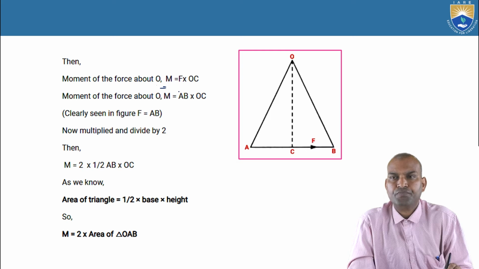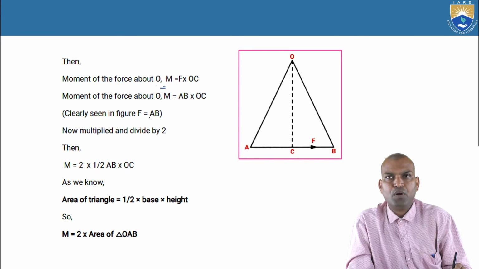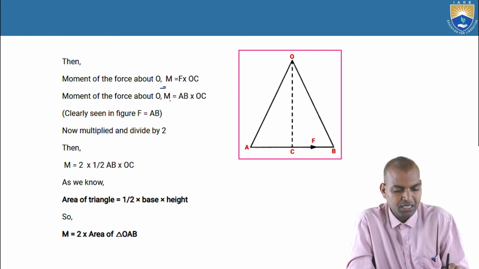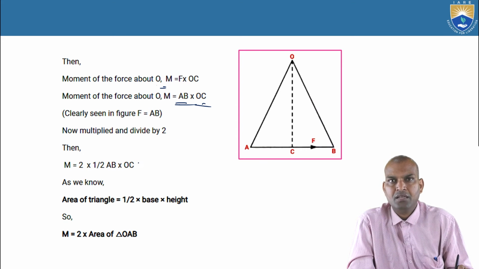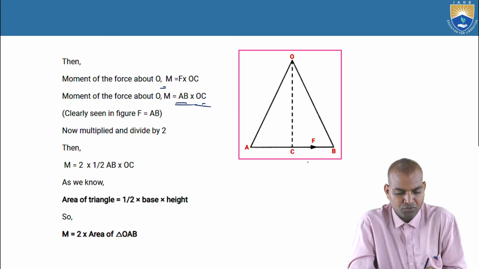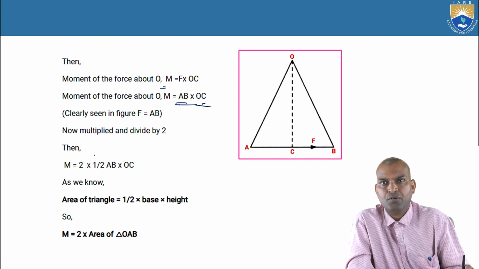F is nothing but the vector AB, so that is AB times OC.